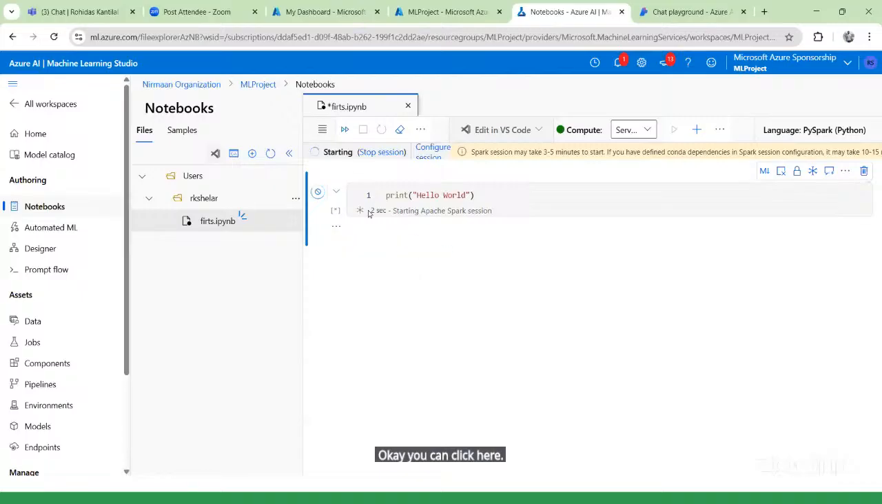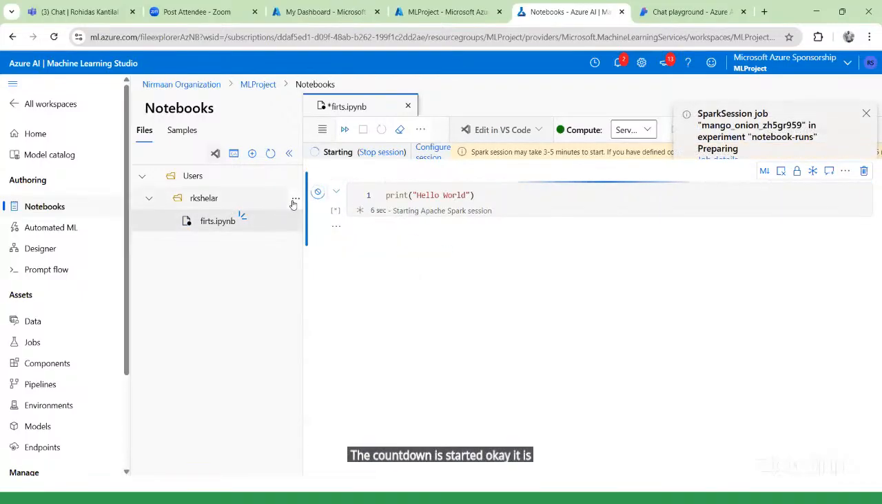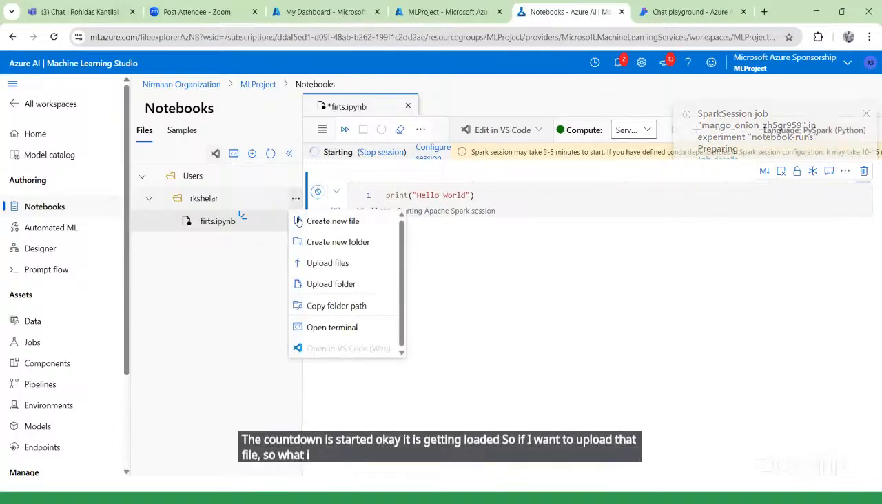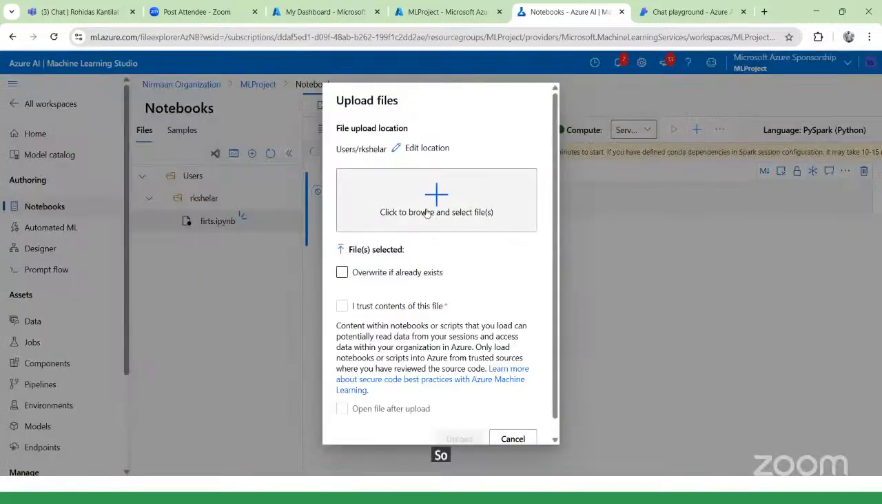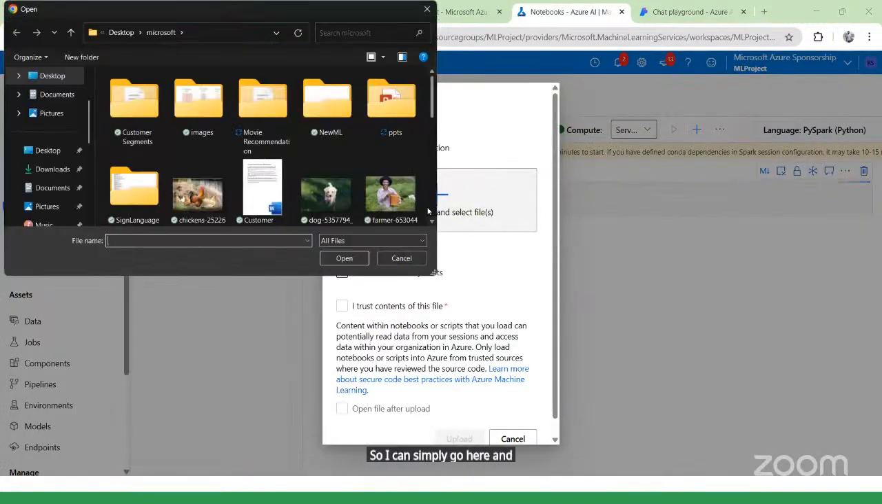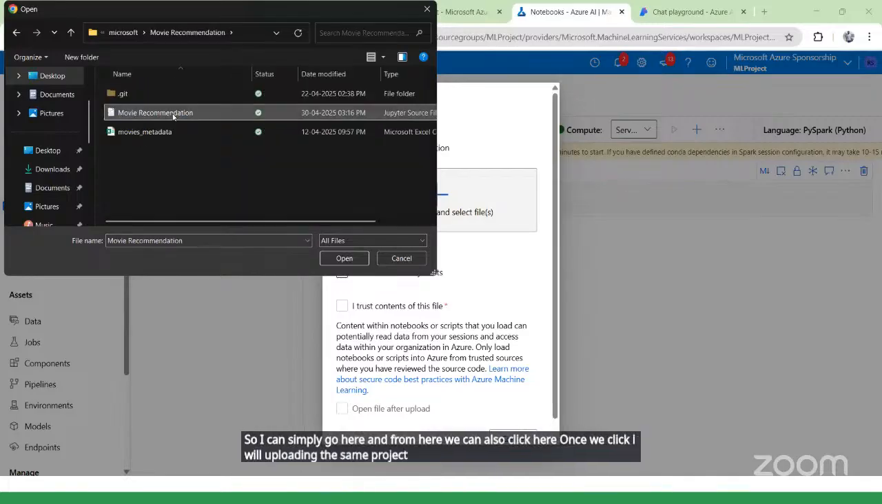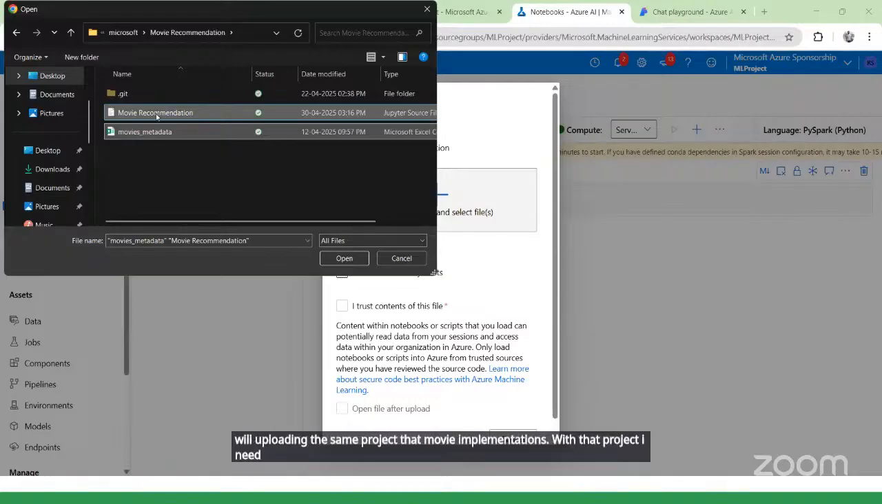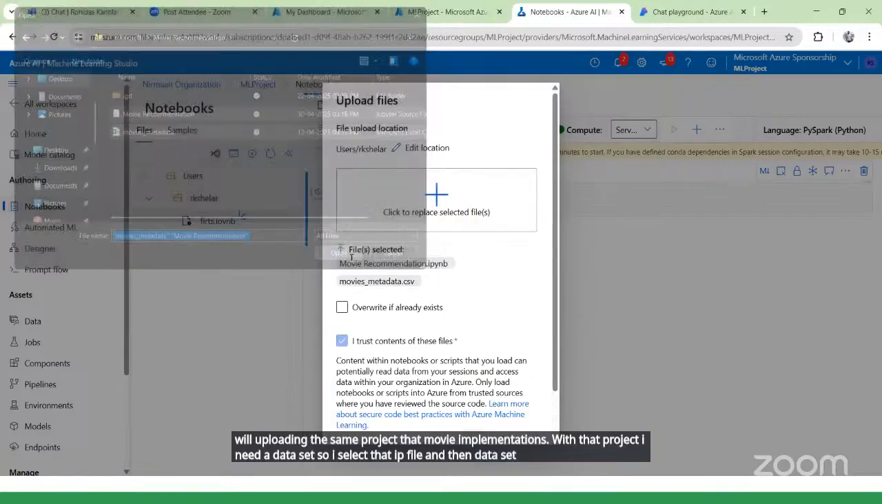Now here you can see the countdown has started. It is getting loaded. If I want to upload that file, I can click over here. There you can see the option upload files. So I can simply click over here. I will upload the same project, that movie recommendations. With that project, I need a dataset. So I select that IPYNB file and then the dataset also. Once I select this, I can click here.